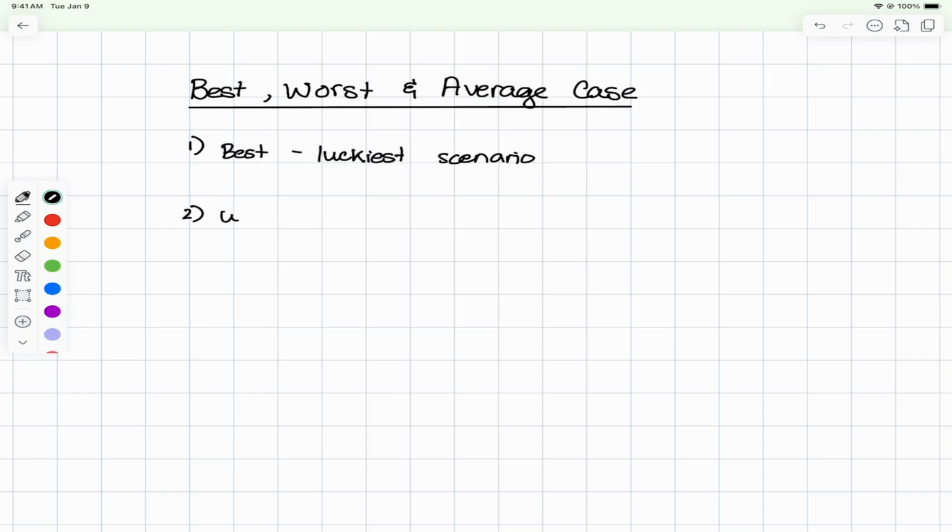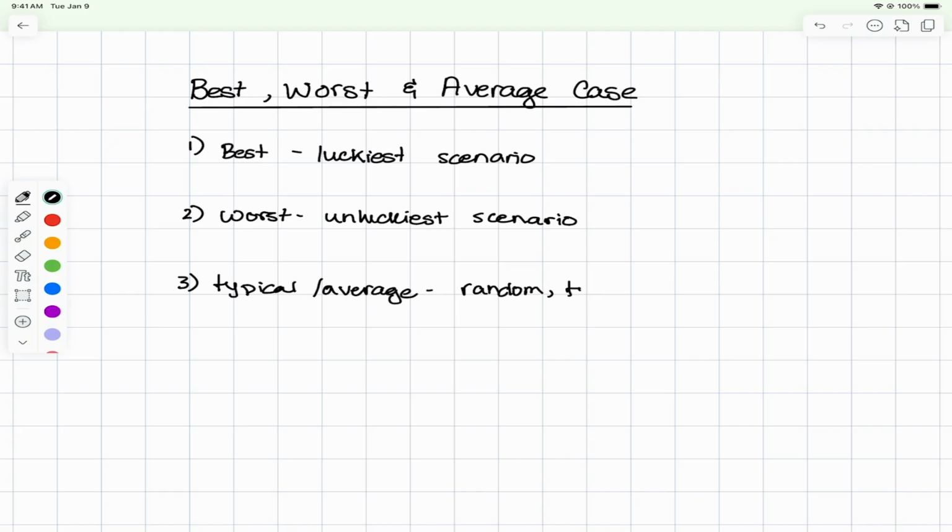The next one is our worst case scenario, and this is going to be our unluckiest scenario. We don't find them at all and we don't get to go to work and then we get fired, right? Our unluckiest scenario, it's in the very last possible place that we could look. And then the third scenario is our typical or our average case scenario. This is going to be more often than not, when talking in terms of data, random data often or a typical input. And we'll see examples of all of these, so don't worry about that.